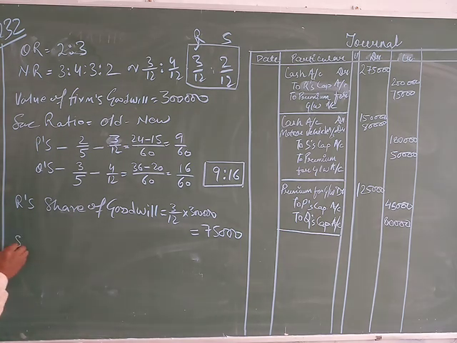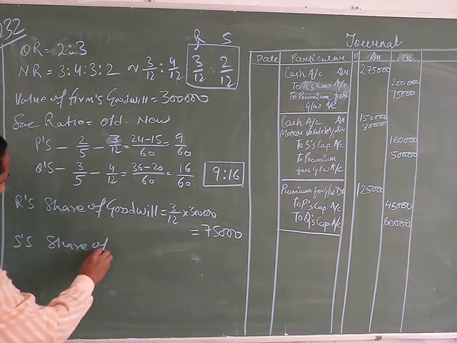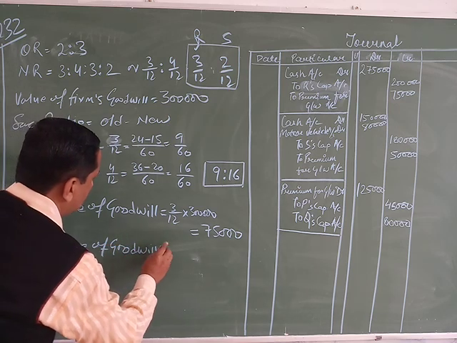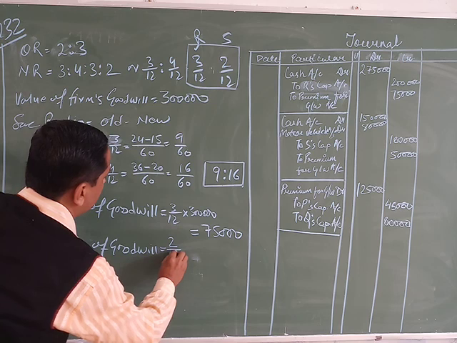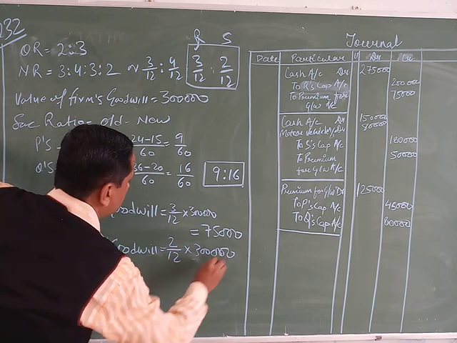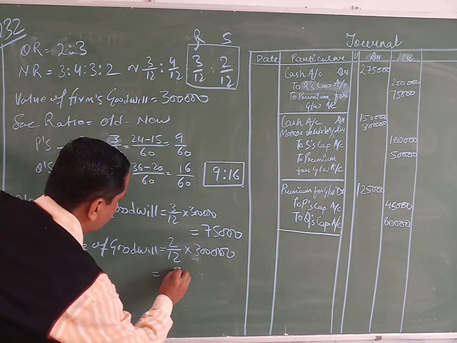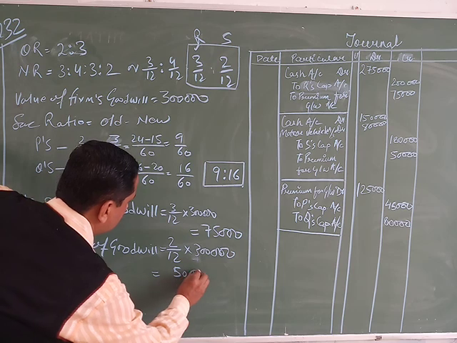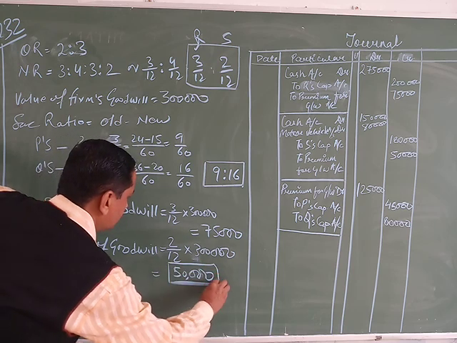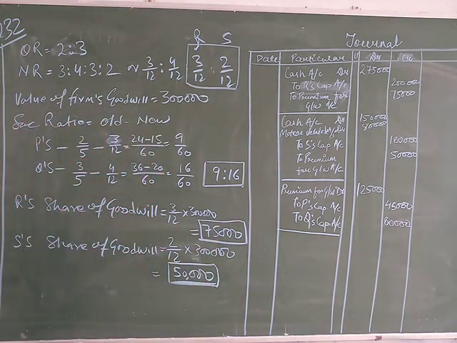S's share of goodwill is 2/12 into 3 lakh, which is 50,000. So R's share of goodwill is 75,000 and S's share is 50,000.